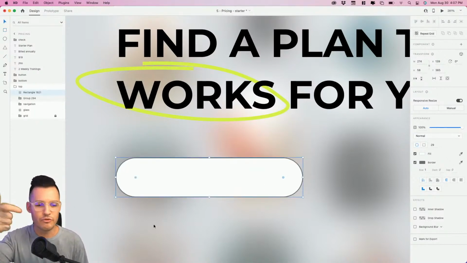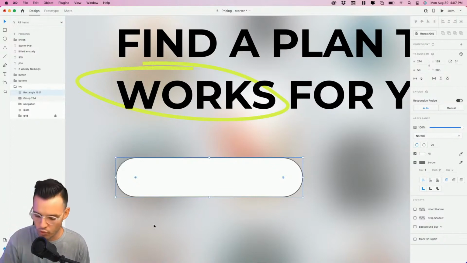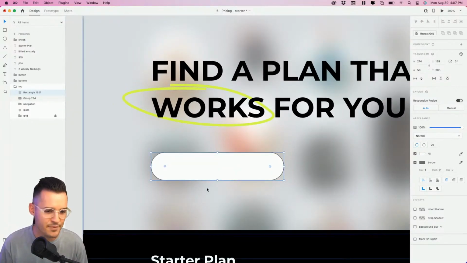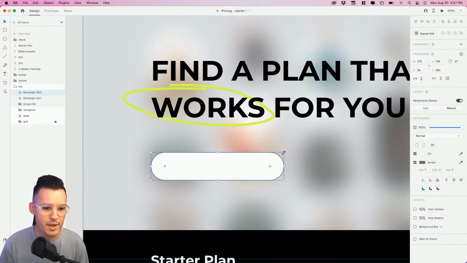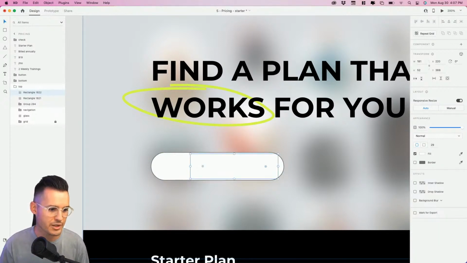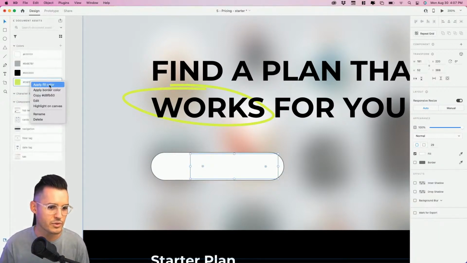And I'm going to, whoop, you saw it, just kind of pull my little corners in, little border radius, add that there. I'm just gonna Command C or Control C, depending on your operating system, V, paste another one. And this time I'm gonna create our actual button. So let's go back to our colors, apply this to the fill.